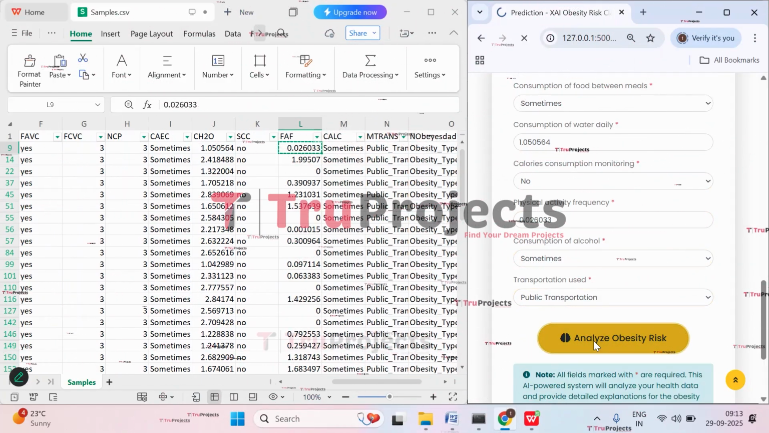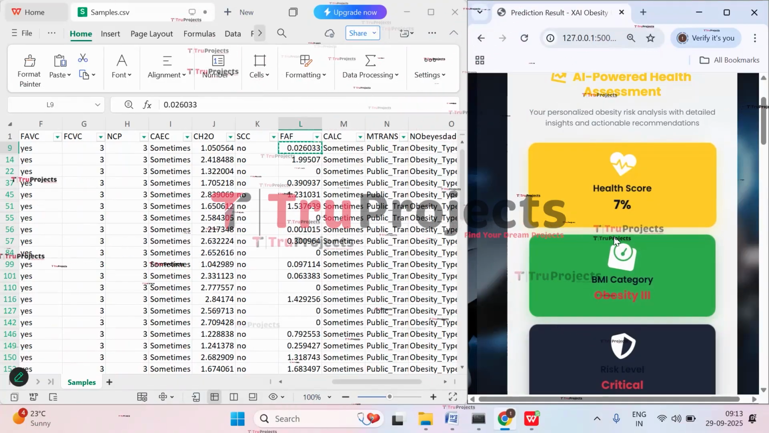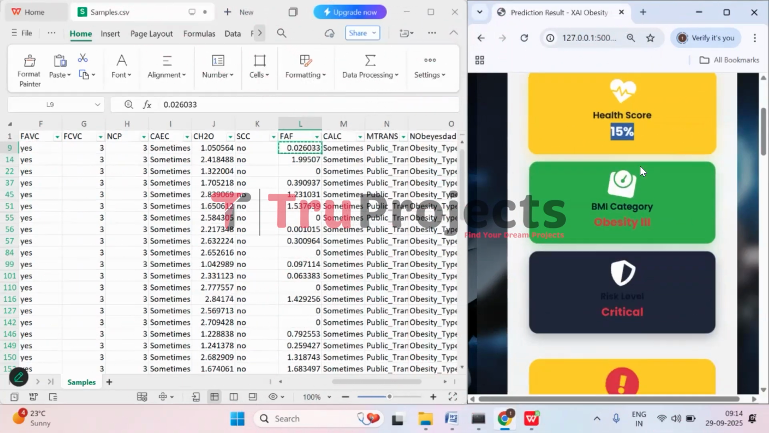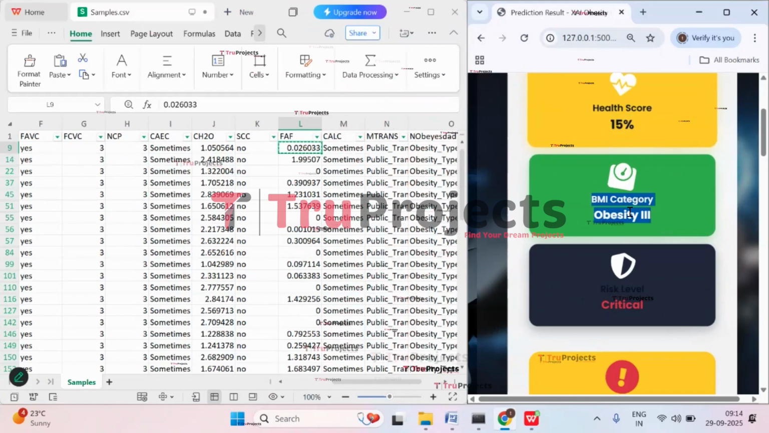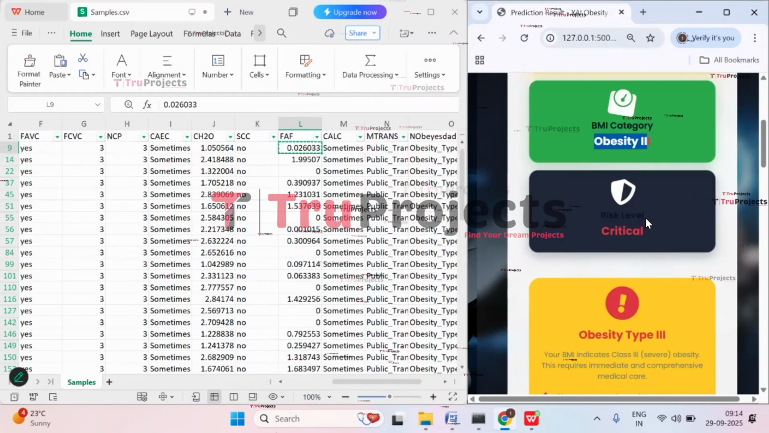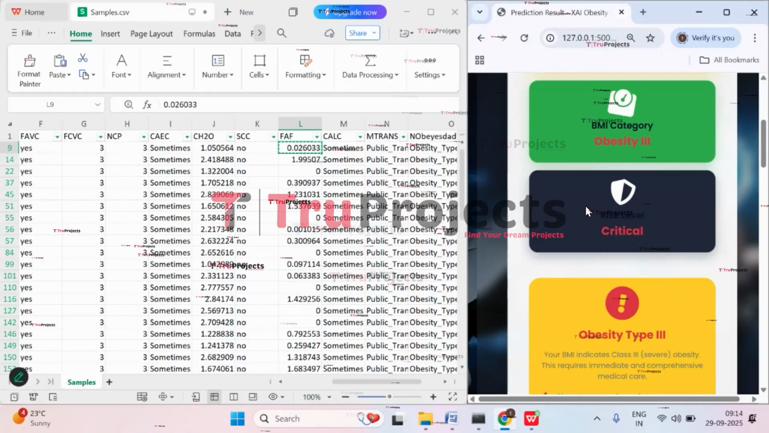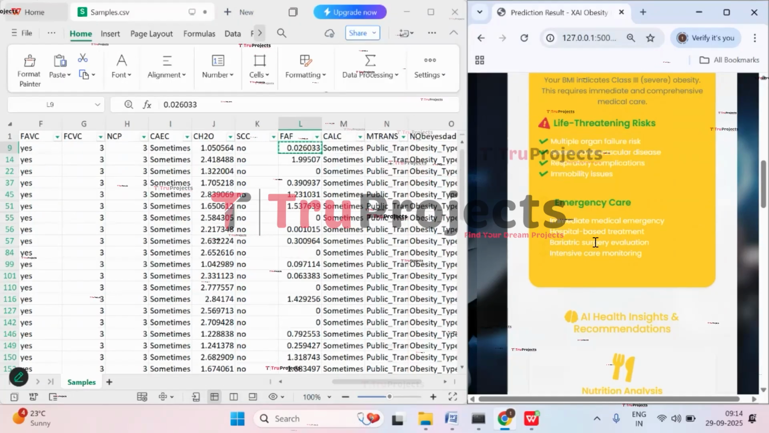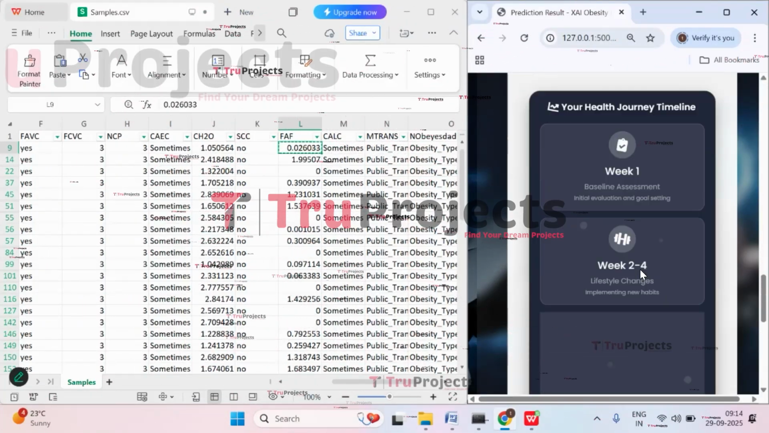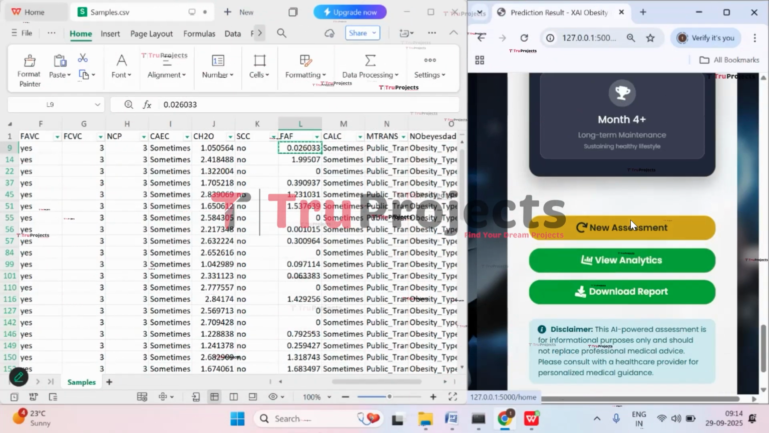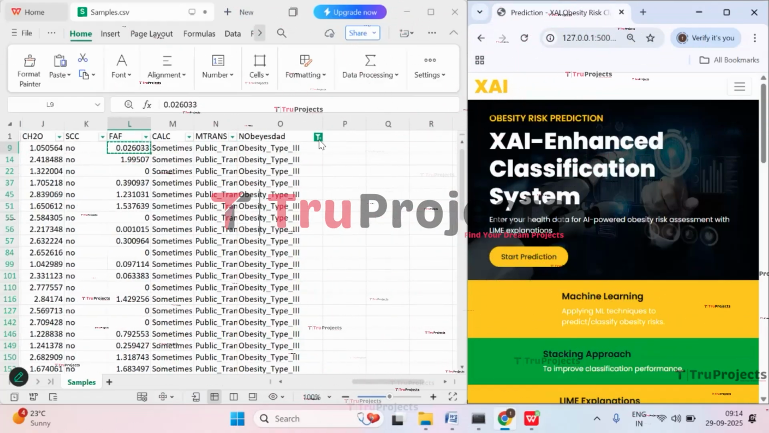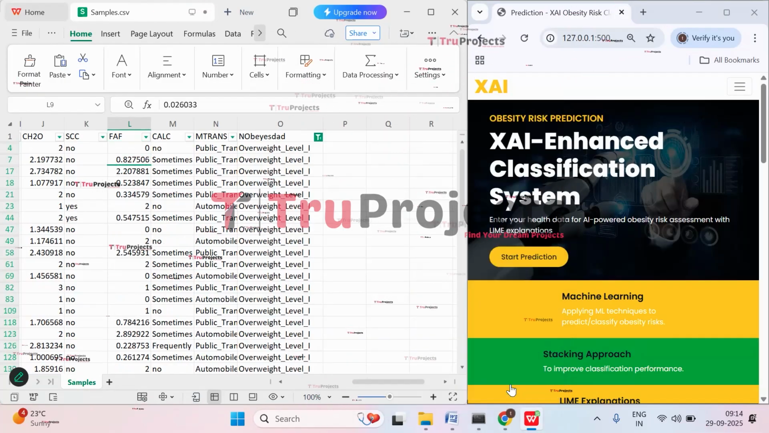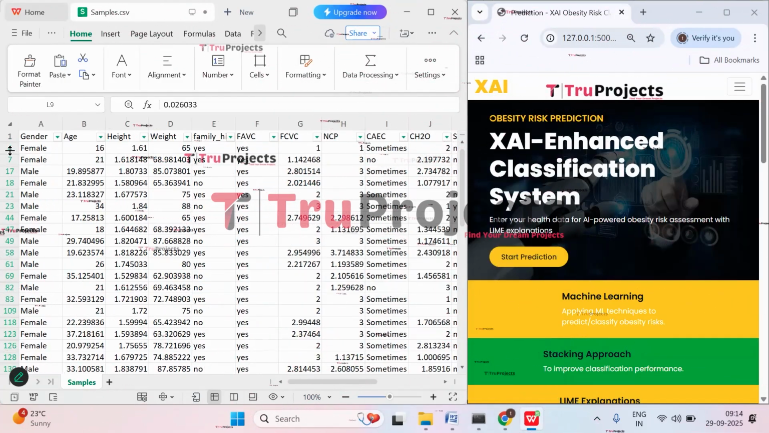Click on analyze obesity risk. So here you can see health score is only 15%. She is only 15% healthy. And here you can see body mass index category is obesity level 3, and risk level is critical. Here you can see life threatening risk, emergency care which has to be taken, and all other insights also. Now let's do a new assessment. So let's check with overweight level 1, which is less than obesity. So let's check with this case.